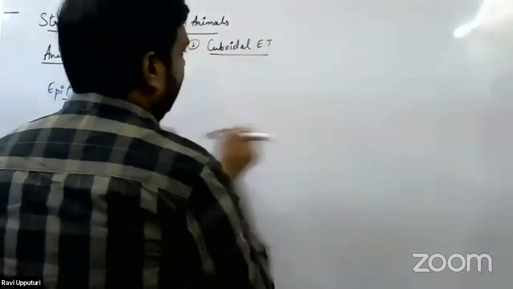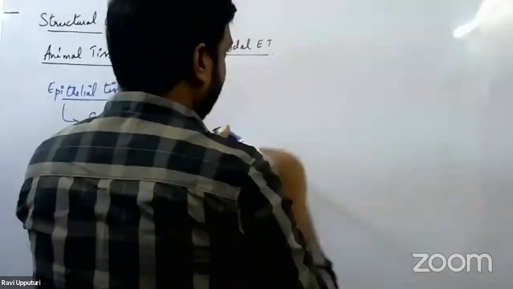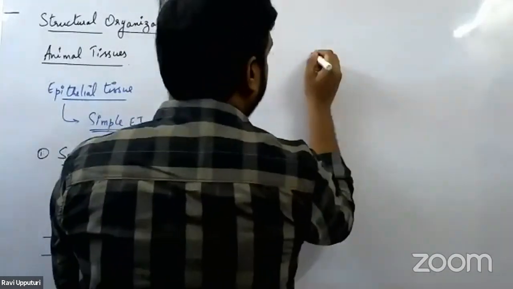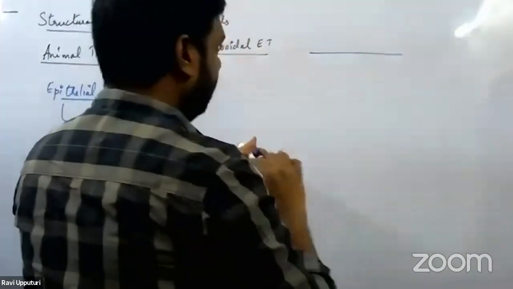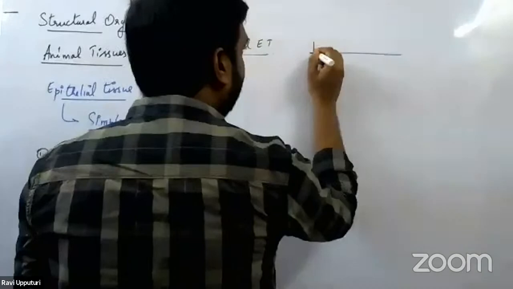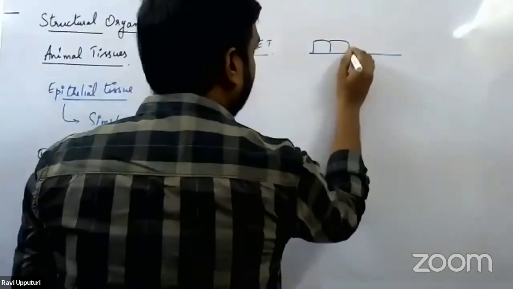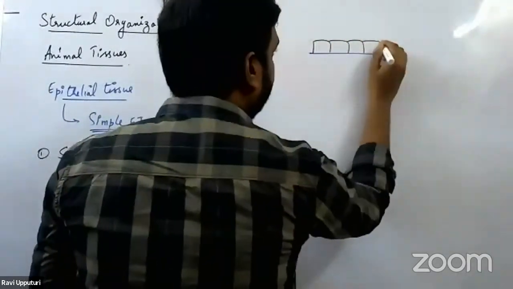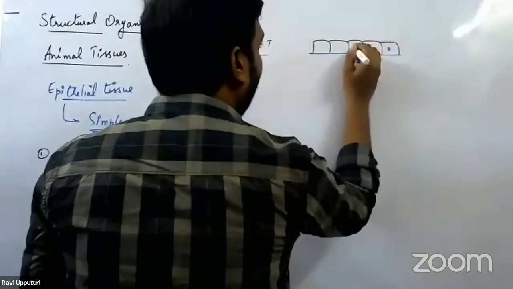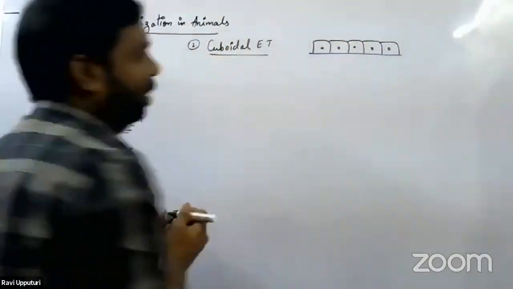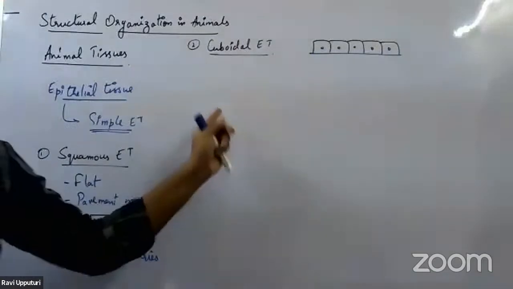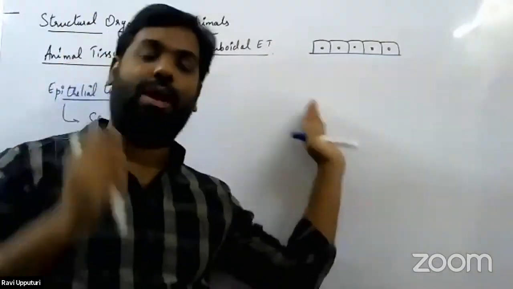So how do these cells look? This would be the basement membrane, and on the basement membrane there are these cuboidal cells. They also have a centrally placed, or centrally located, nucleus. This is how the cuboidal epithelial tissue looks.